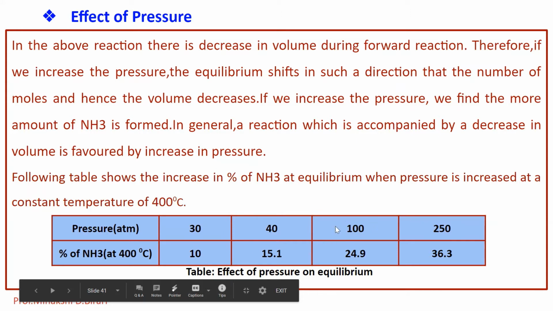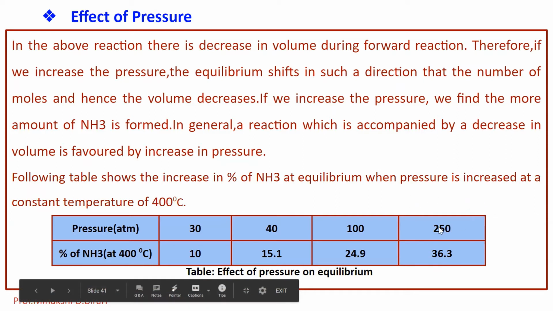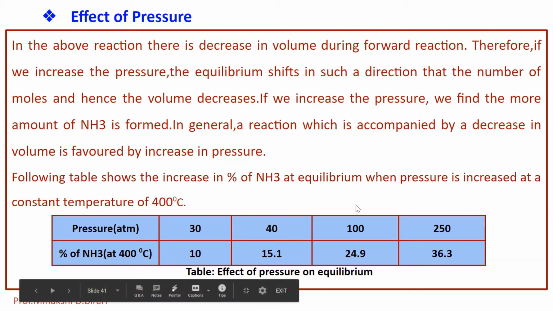If we increase the pressure to about 100 atmospheres, the percentage of ammonia increases to about 24.9, and at 250 atmospheres, the percentage of ammonia is 36.3. That means the percentage of ammonia at equilibrium increases when pressure is increased at a constant temperature of 400 degrees Celsius. So in general, a reaction which is accompanied by a decrease in volume is favored by increase in pressure.